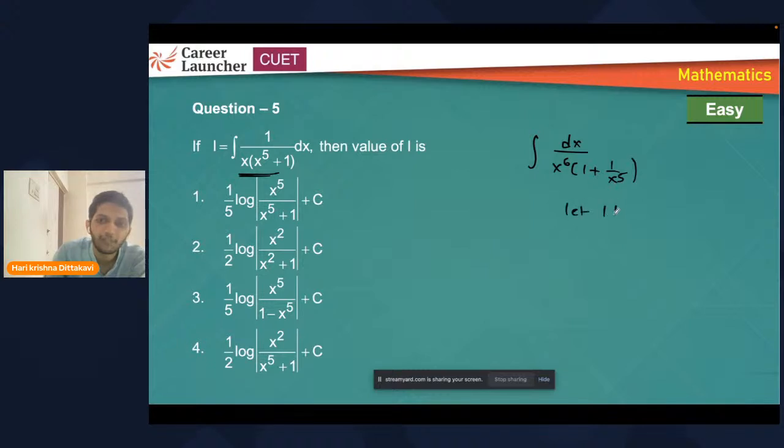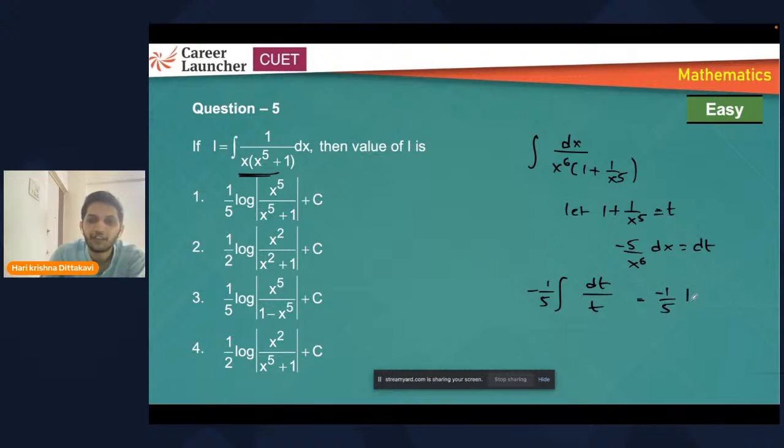Again, let 1 plus 1 by x power 5 be t. If you differentiate, you'll get minus 5 by x power 6 dx. This will be dt. So we have dx upon x power 6. So our integral will be converted to minus 1 by 5 into dt upon t. Right? So minus 1 by 5 into log t. And you can substitute t value.